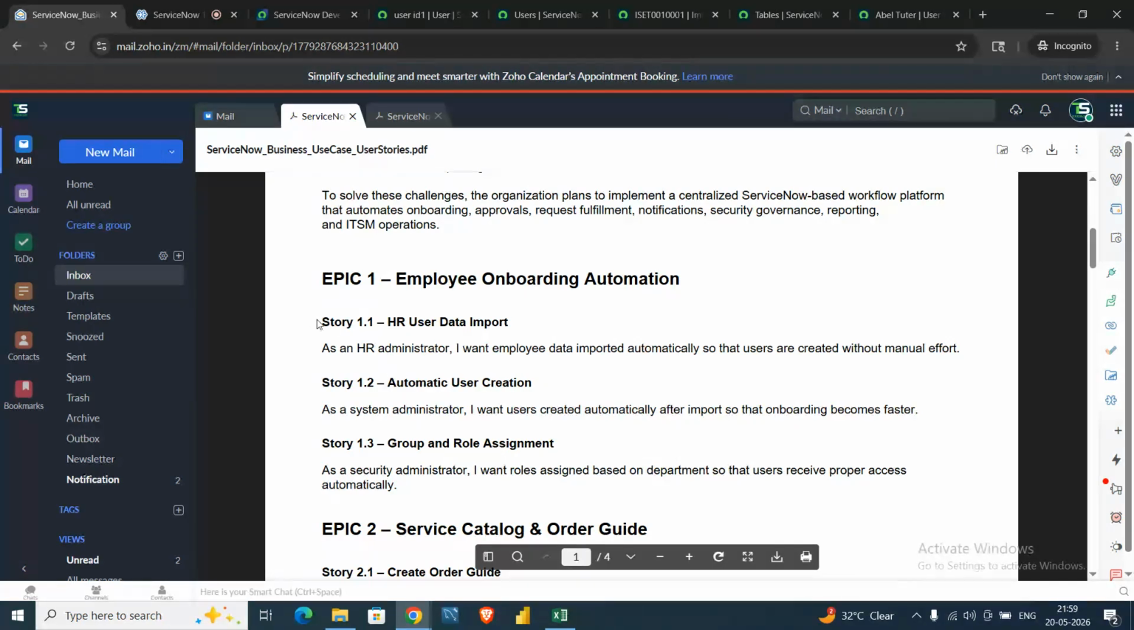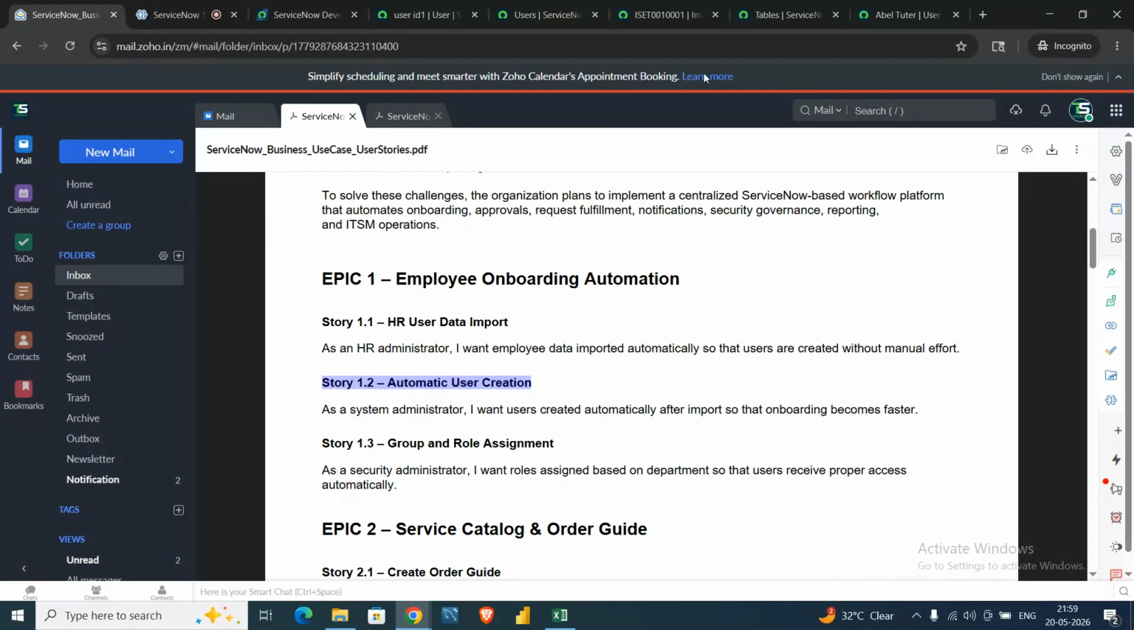So far we completed story 1.1, how we can import the data and how we can manually create data into ServiceNow. And the second part we covered was automatic user creation. As you can see, we just created the import set and transform map, and the user record got automatically created. So it will help us with bulk user creation or bulk data import.